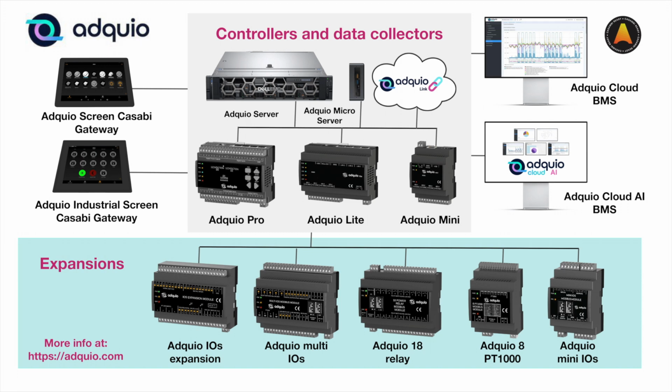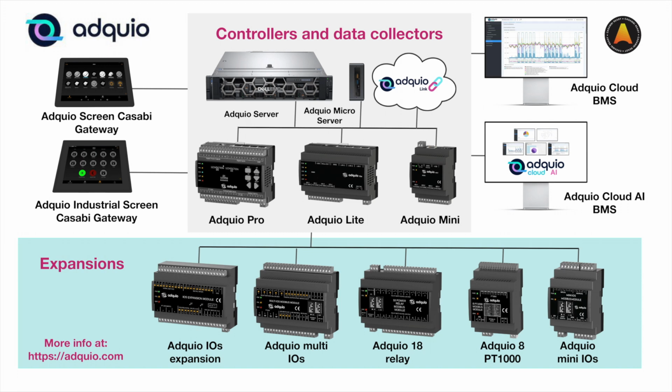In the central part we can see Adquio Pro, Adquio Lite and Adquio Mini. Adquio Pro is our most complete controller. It includes inputs and outputs, both analog and digital, inputs for probes, an OLED screen, a keyboard, 4 Ethernet ports and 4 485 ports, as well as side expansions. Next, we have Adquio Lite that maintains the same connectivity as Adquio Pro.